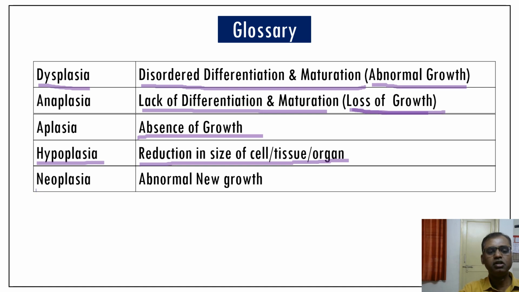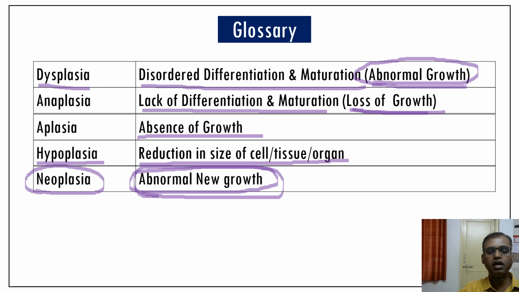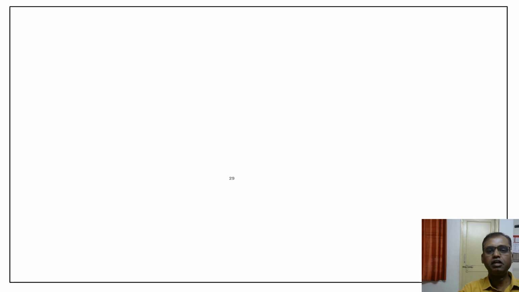The next one, a very important and interesting topic in general pathology, is neoplasia. Neoplasia means abnormal new growth. You can get confused between neoplasia and dysplasia. Dysplasia means abnormal growth of normal cells, whereas neoplasia means abnormal growth of new cells, or abnormal new growth. So that's about the five words. We have to know them properly in order to understand the subject well. That's the end of this subject.